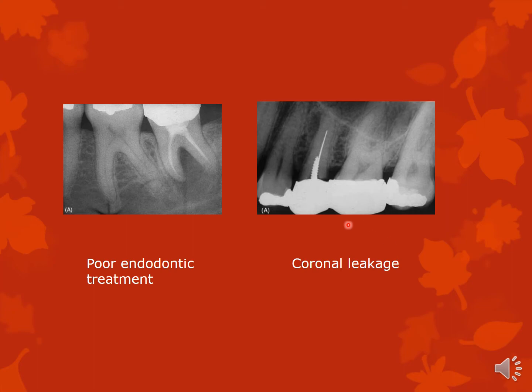This leakage is not only going to cause a periodontal inflammation here, but it is also going to seep into the sterile chamber that has been treated with root canal treatment and made completely sterile. So now you're allowing bacteria to enter into the space and cause a reinfection. So this can be a cause of endoperio problems, causing a periodontal problem and an endodontic problem of a treated tooth.